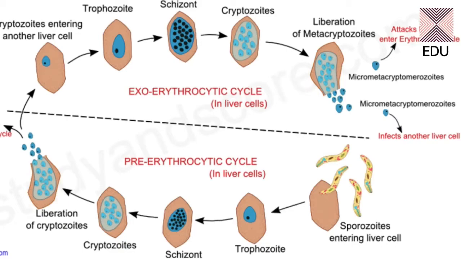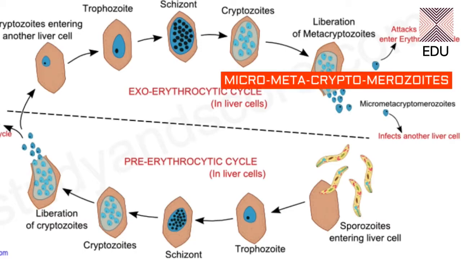Now these metacryptozoites are of two types. Number one is micro metacryptomerozoites. Micro refers to the small size, and the second one is the mega metacryptomerozoites. So these are the larger cryptozoites.